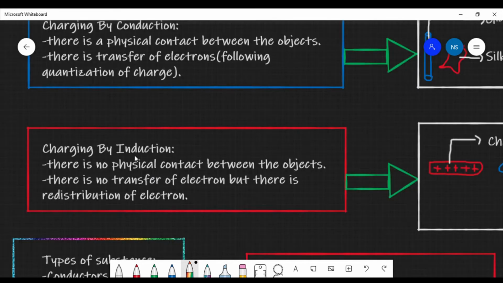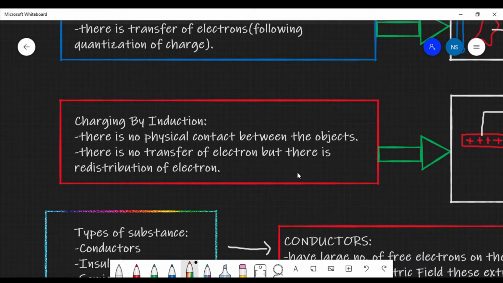Now let us understand what is charging by induction. In charging by induction, again we are making a body into charged form, but in this case there is no physical contact between them. Like before, we are not rubbing with each other, and there is not even transfer of electron taking place, but there is only redistribution of electron here. Let me explain this with an example.